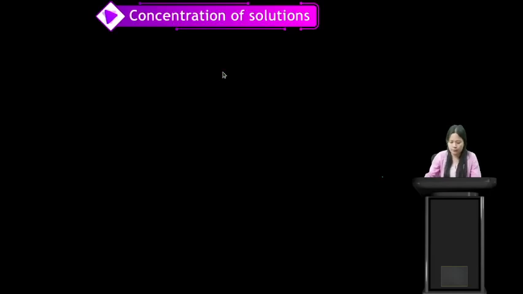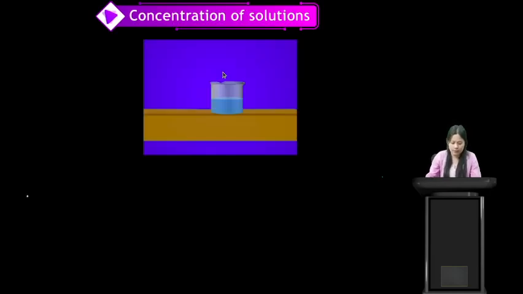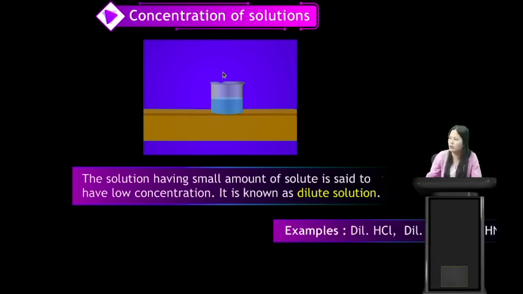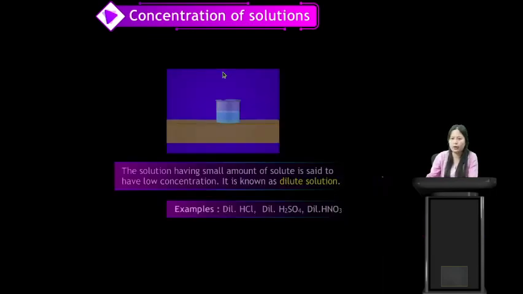Concentration of solutions. Let us see. So the solutions having small amount of solute is said to have low concentration. It is known as dilute solution. So when only small amount of salt is present in the water, then it will be less salty. Then we will say that it has low concentration of salt, and we will say that it is a dilute solution. Examples are dilute hydrochloric acid, dilute sulfuric acid, and dilute nitric acid.